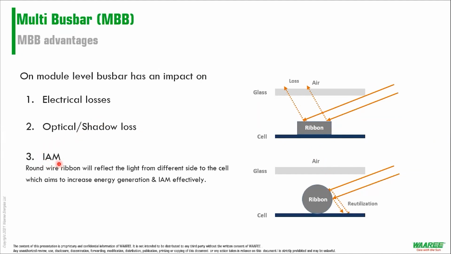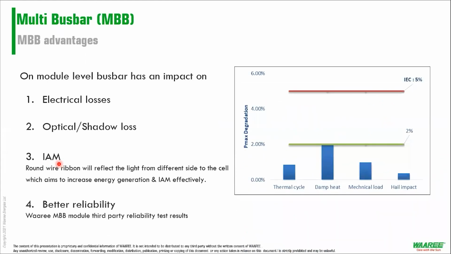And moving along, this is my favorite graph. This is from our internal testing where we have got these numbers. We have done quite a few tests, almost all the tests on our module, but this is just a glimpse of it. IEC, as we know, has a power bar of 5% for Pmax degradation.